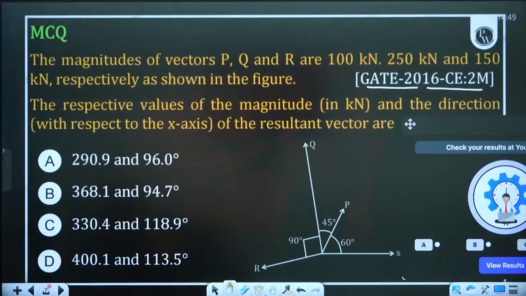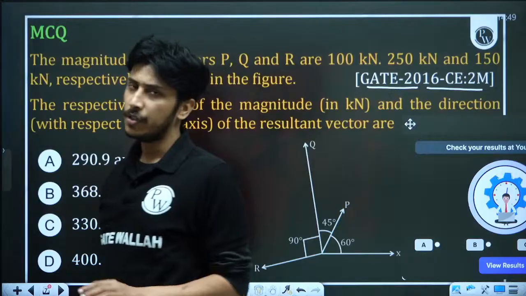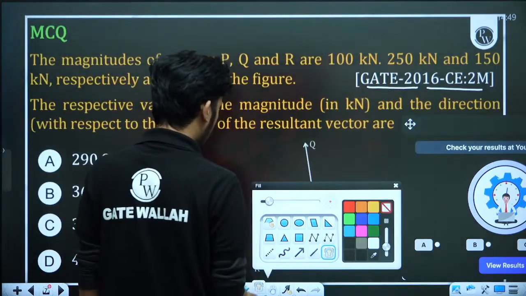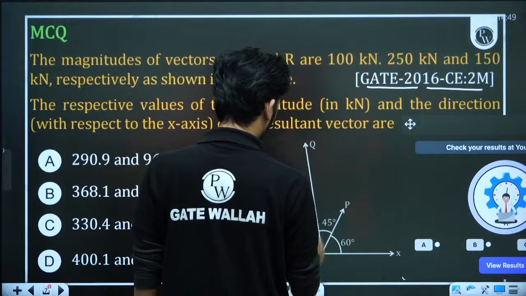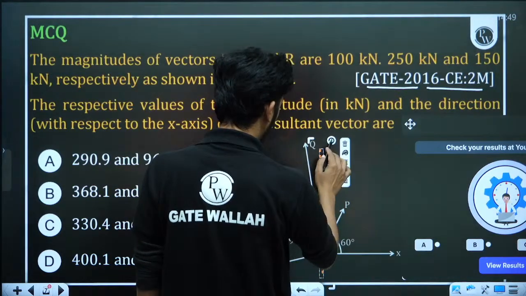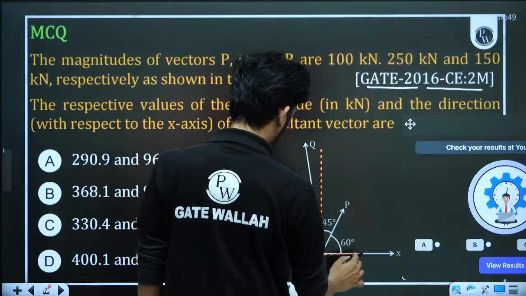So as I can observe, students are saying C part as the correct answer. So this is not a very difficult question, just we have to make the FBD. We can make the FBD here also. So this is your y-axis and this is your x-axis.